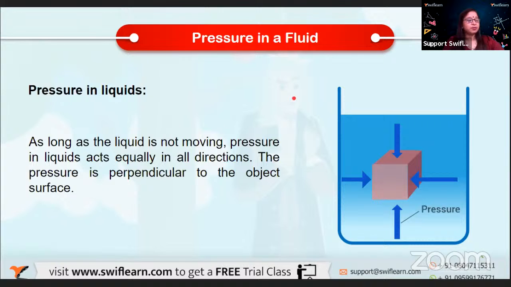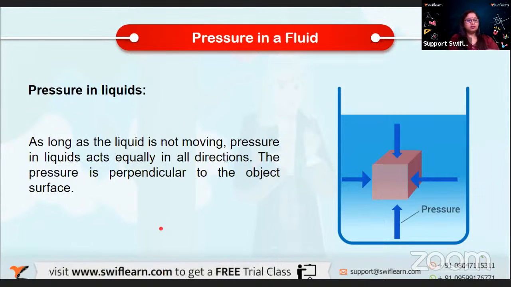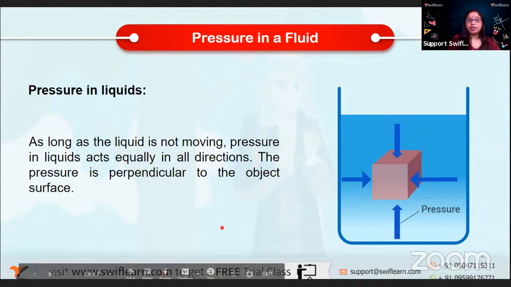Yes, so we were talking about pressure in a fluid, right? As we said, when a liquid is placed inside a container and as long as it is not flowing or moving, it exerts pressure equally in all directions. And this pressure is perpendicular to the surface of the object.